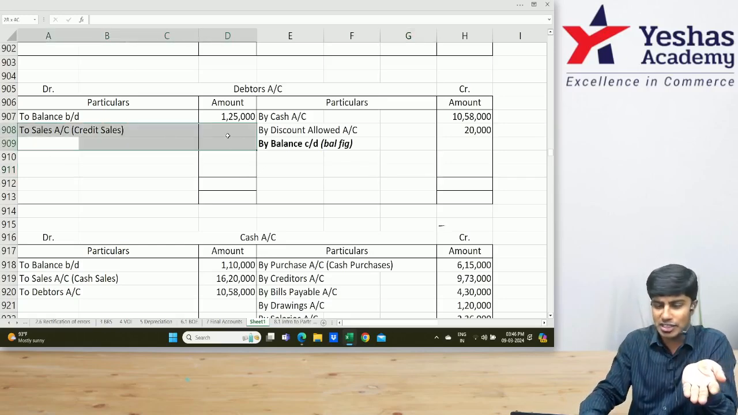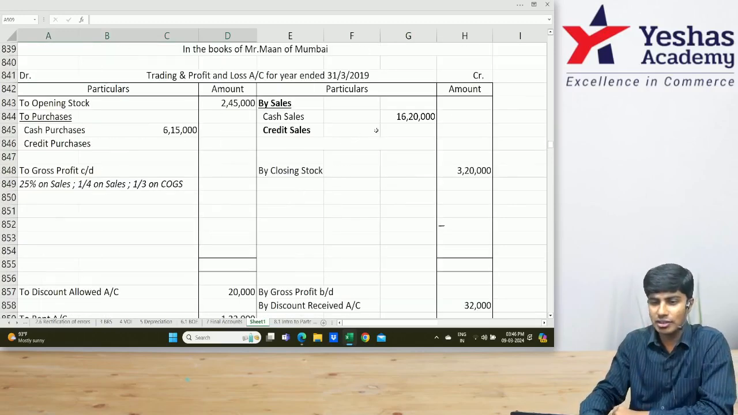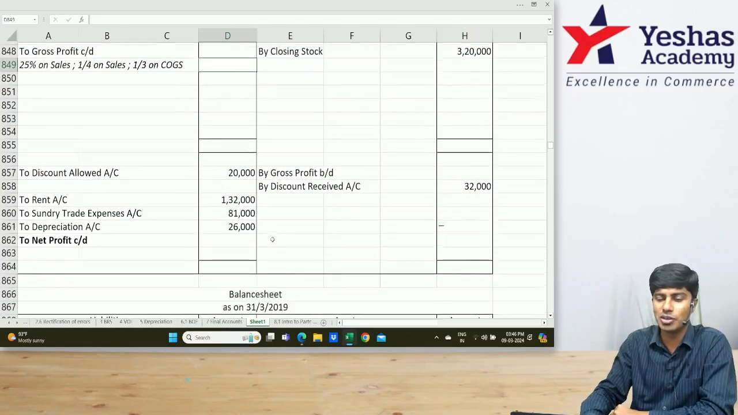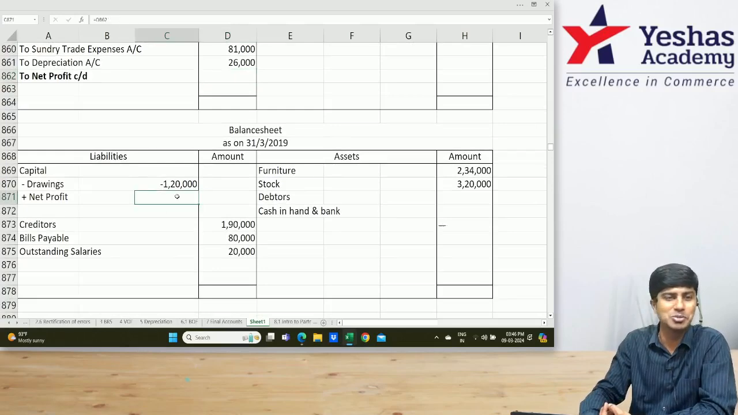If you cannot find this credit sales, you cannot write it in credit sales here. If you don't write credit sales, you don't know total sales. If you don't know total sales, you don't know GP. If you don't know GP, you don't know NP. If you don't know NP, you can't close the balance sheet.